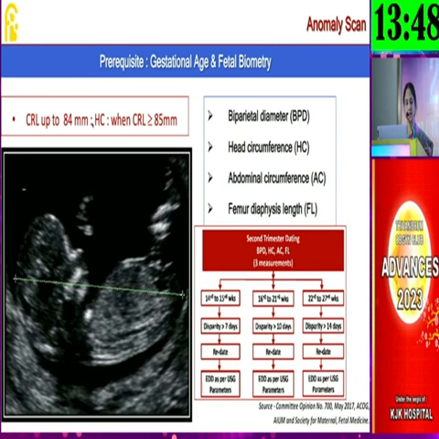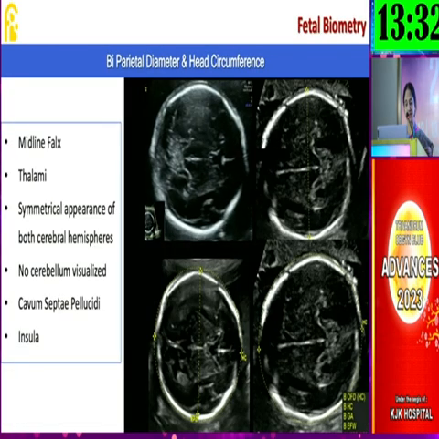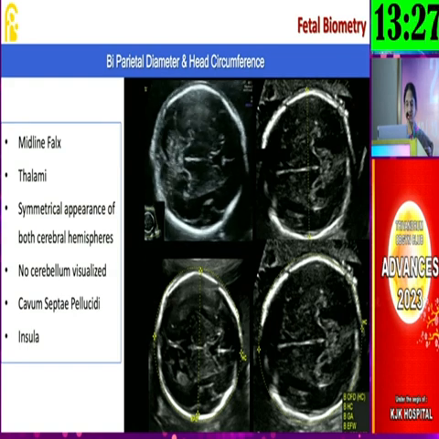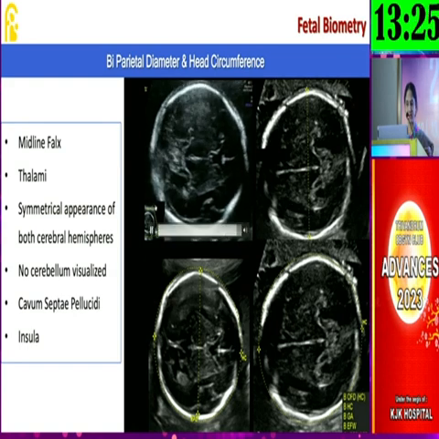This is the guideline we use at Fernandez Hospital. Up to CRL of 84 millimeters, we date the pregnancy by crown rump length, and later, if at all, by the biometry, and go according to these ACOG guidelines. Compare the biometry with the previous gestational age and see whether it is matching or not, whether the dating is done in the first trimester scan itself or not. The biparietal diameter and head circumference constitute important factors for the biometry.